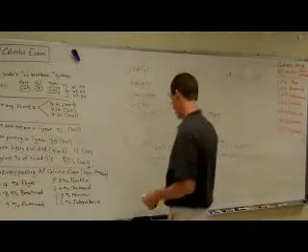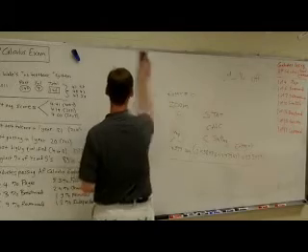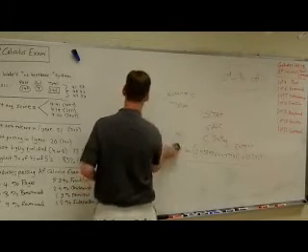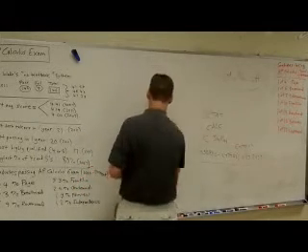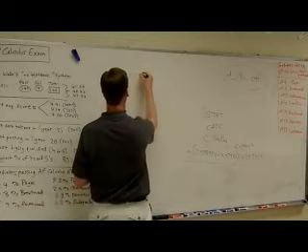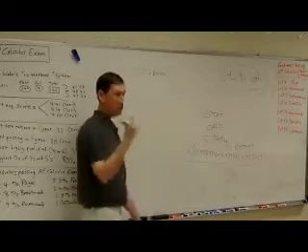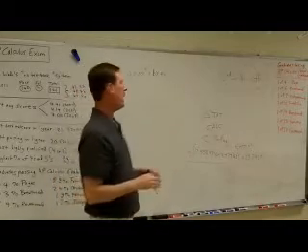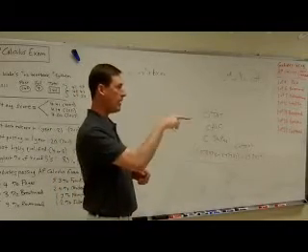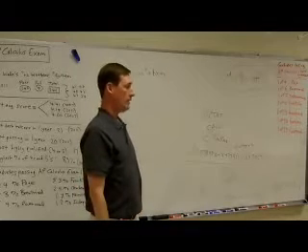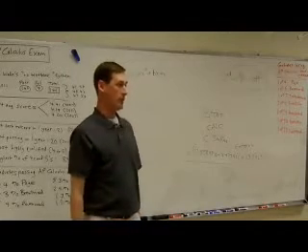Does anybody remember what kind of equation you would be working with if you were to do the quadratic formula? X equals negative b plus or minus the square root. That would be essentially an ax squared plus bx plus c, right? Okay, that's quadratic. What is the graph? A U. What is the graph of ax squared plus bx plus c?